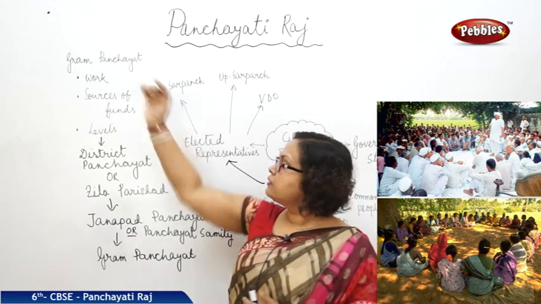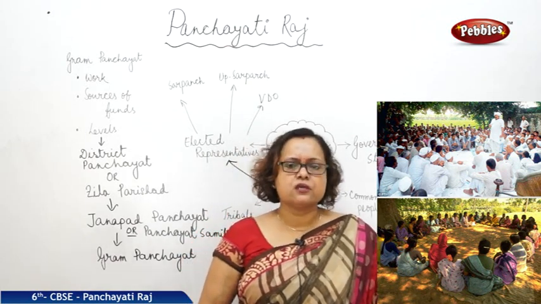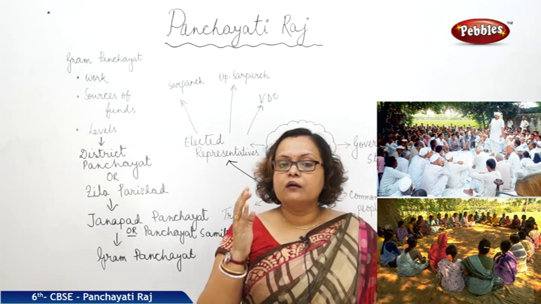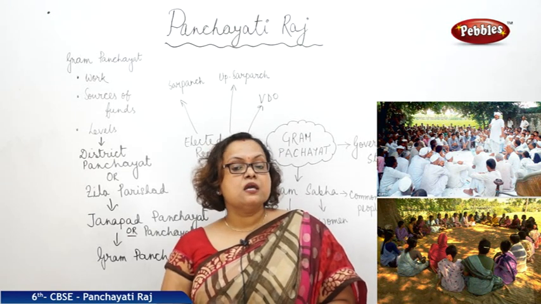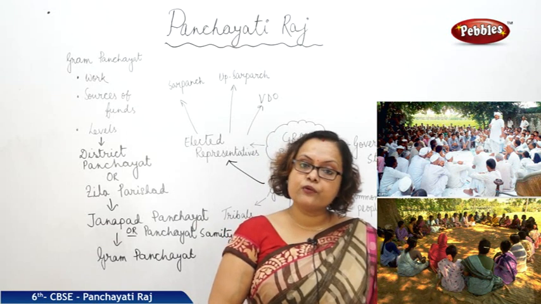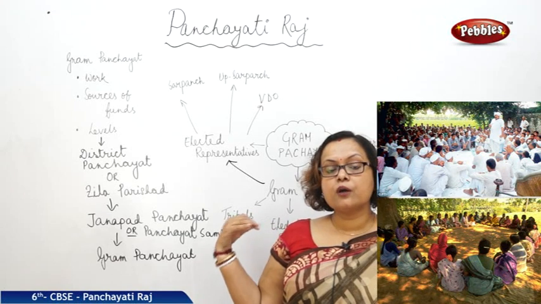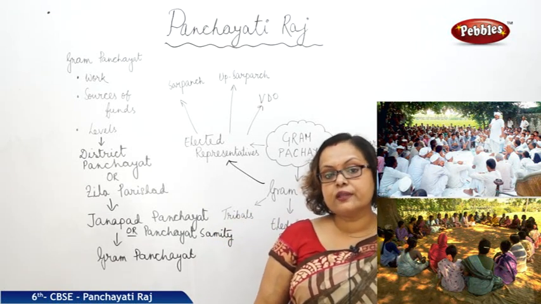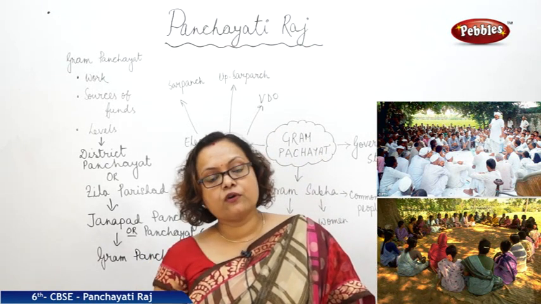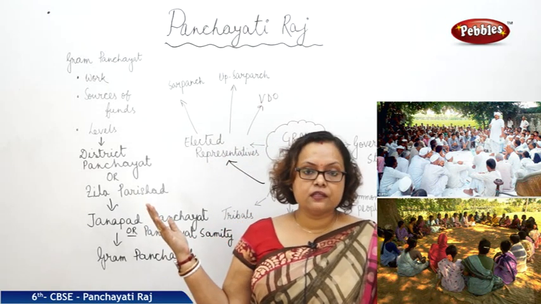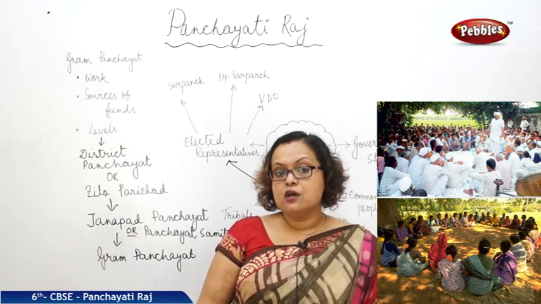What work is the Gram Panchayat doing? In a word, we can say that everything that is needed for a village, they provide. They work for improvement of the roads and improvement of the transport system. In the agricultural sector, if they find any problem, they work on it. They work on supplying water facilities to the common people, drinking water as well as water needed for the irrigation system or agricultural purposes. They provide street lighting in the villages. They help the common people to work better, to get a better future, to learn more.